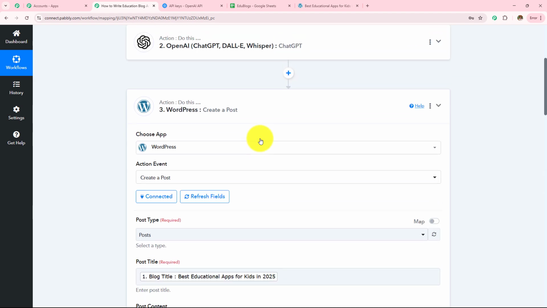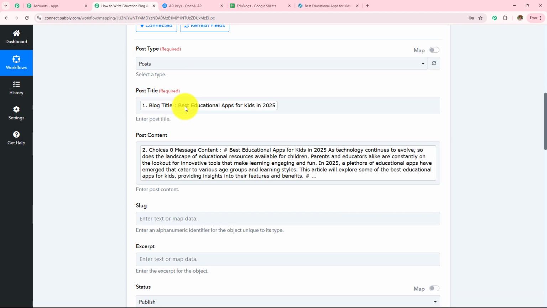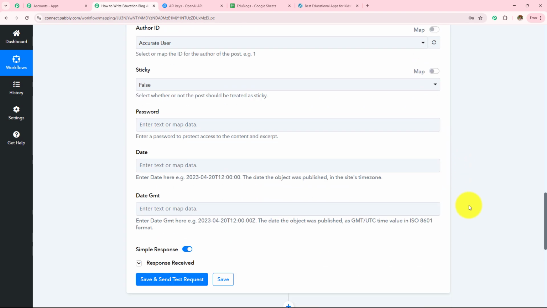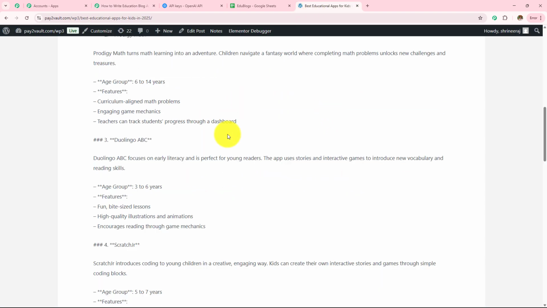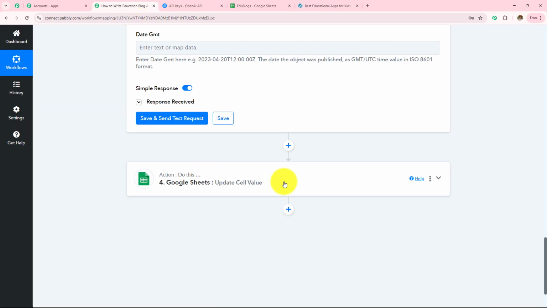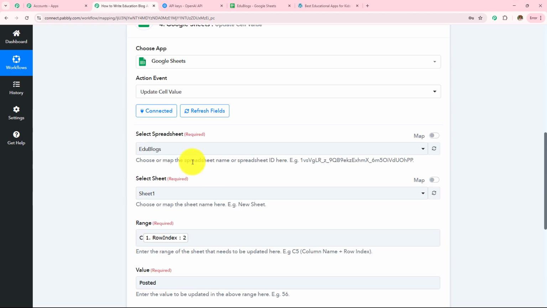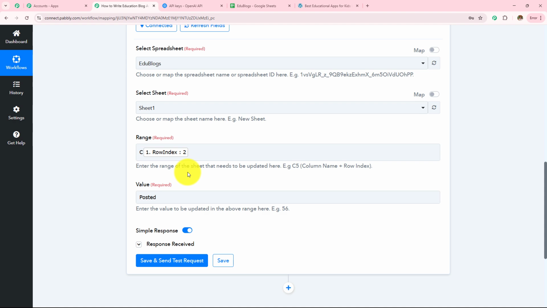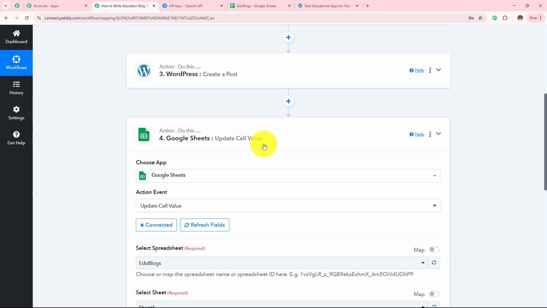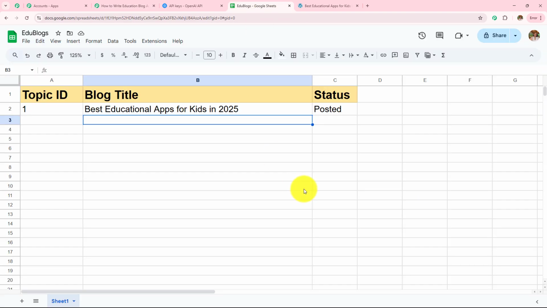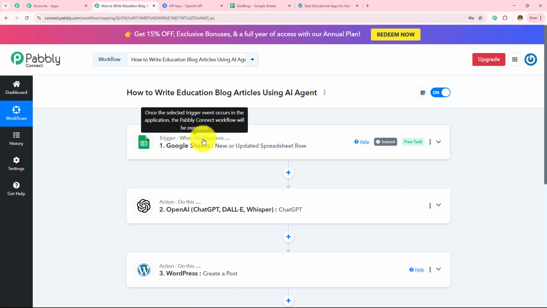So I took my action application as WordPress, entered the post type, post title and post content, and added this content or a blog to my WordPress. Then I wanted to update my Google Sheets spreadsheet of whether this post has been created or not. So I took my action application as Google Sheets and then selected my spreadsheet and then selected the range and then entered the value. After the workflow was executed, my Google Sheets spreadsheet was automatically updated. So this is how this automation workflow is going to run, and here we have successfully created automation between Google Sheets, OpenAI, WordPress with the help of Pabbly Connect.